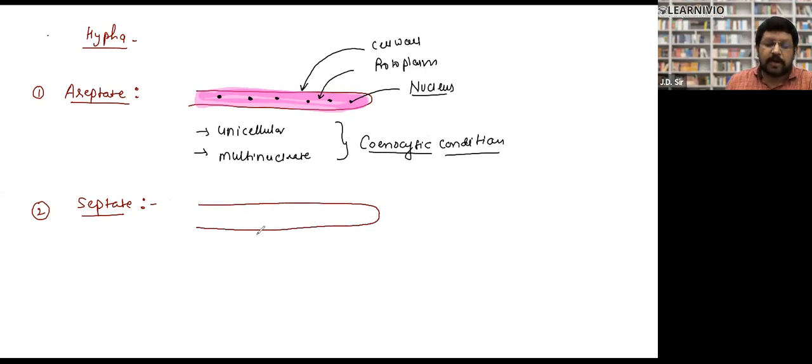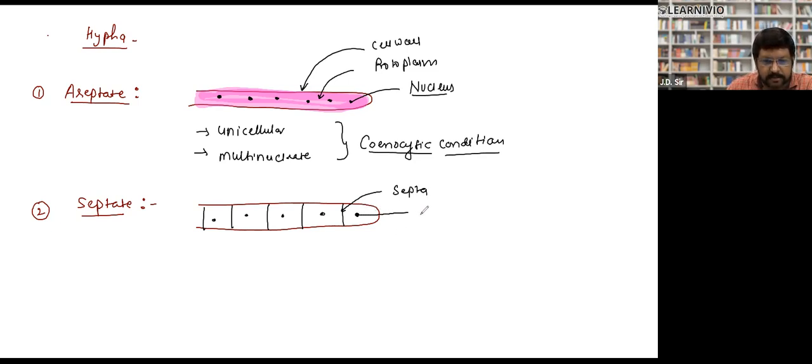So what happens with septate hypha? There are certain chambers. After a cell, which has nucleus and protoplasm, there is a septa. Then again nucleus, septa. So the cell is divided by certain chambers, right? These chambers or structures which separate one nucleus from another, we call septa.